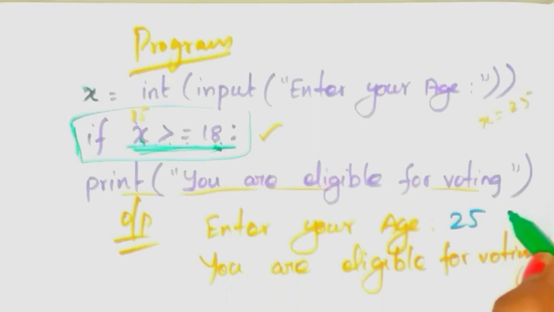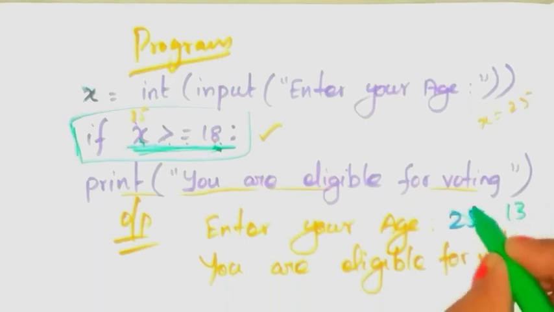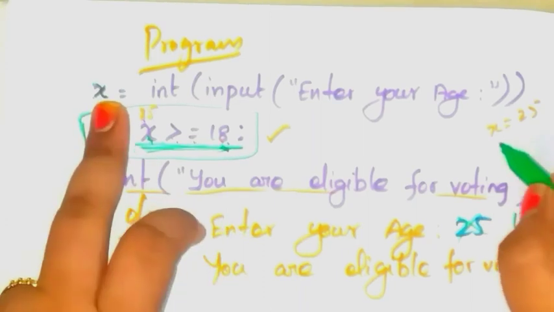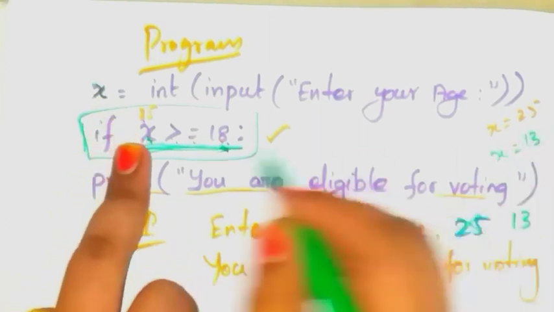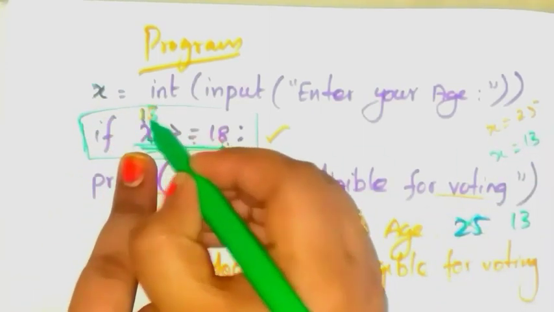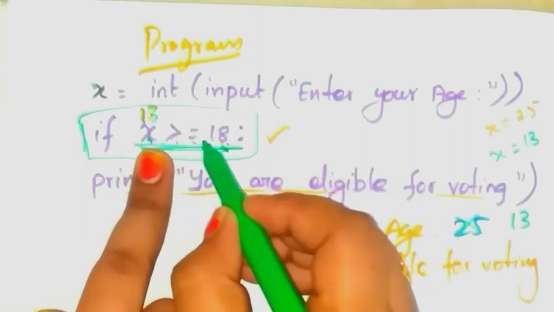Suppose you are giving your age as 13. Not 25, 13. Now x equals 13. Check this condition. 13 is greater than or equal to 18.